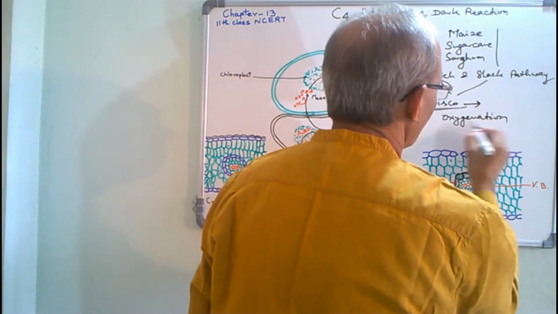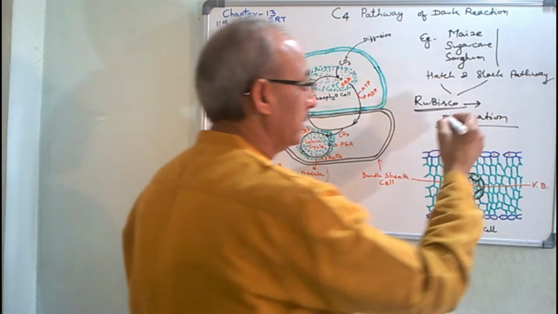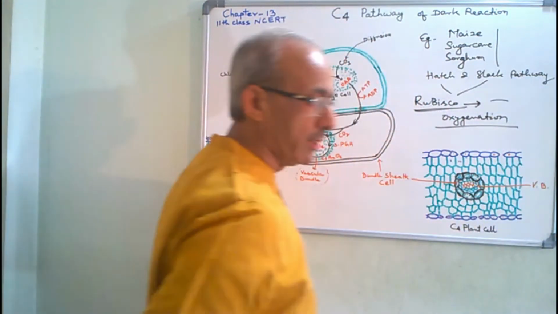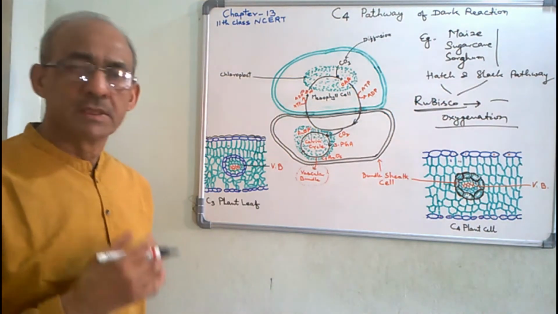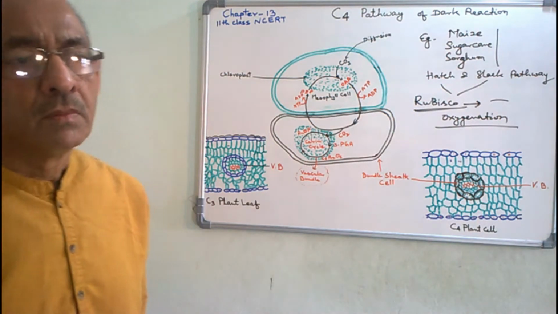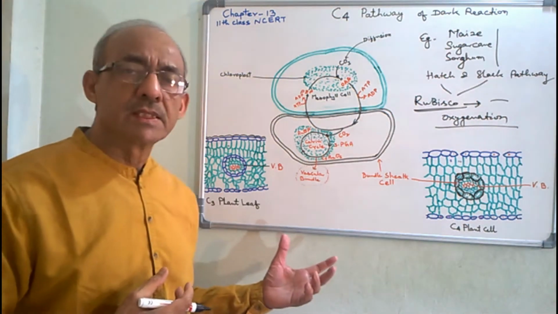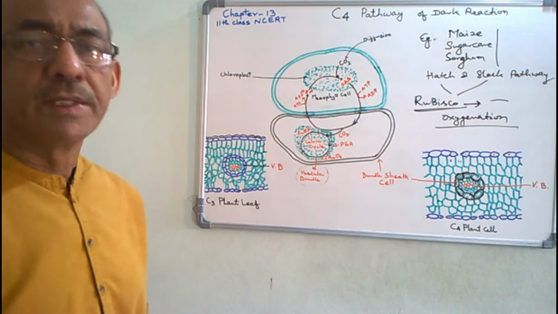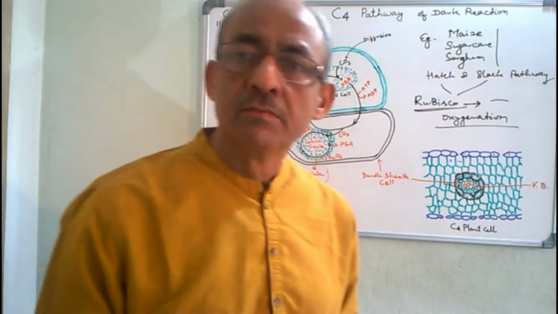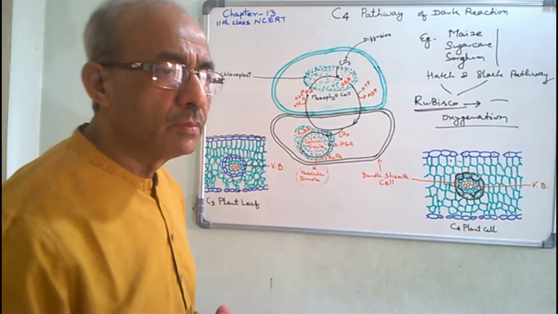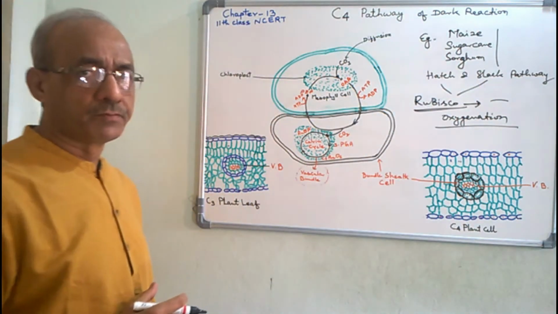In this way, photorespiration takes place due to the changed activities of the Rubisco enzyme. And we know photorespiration is a wasteful biochemical process during which the synthesis of carbohydrate gets retarded. No carbohydrate is synthesized during photorespiration due to the changed activity of Rubisco.